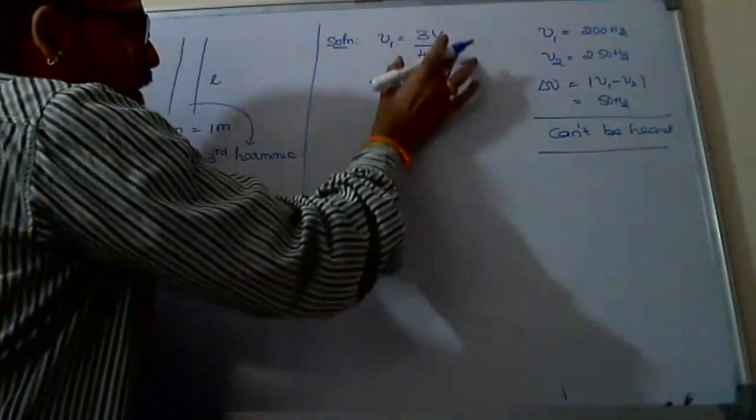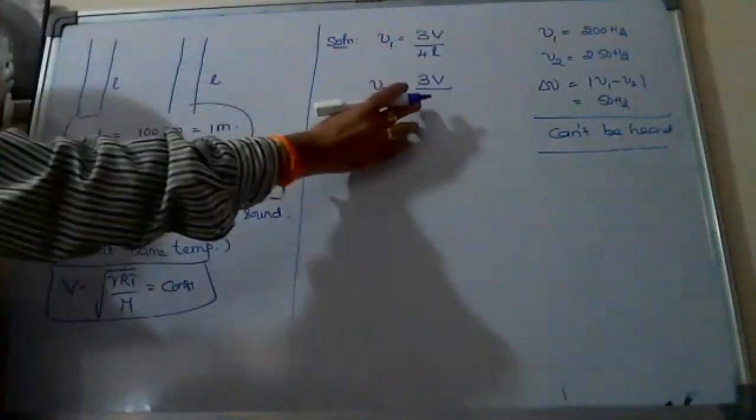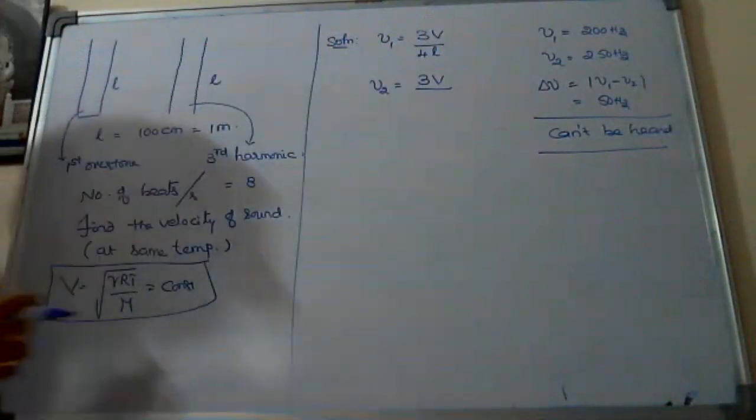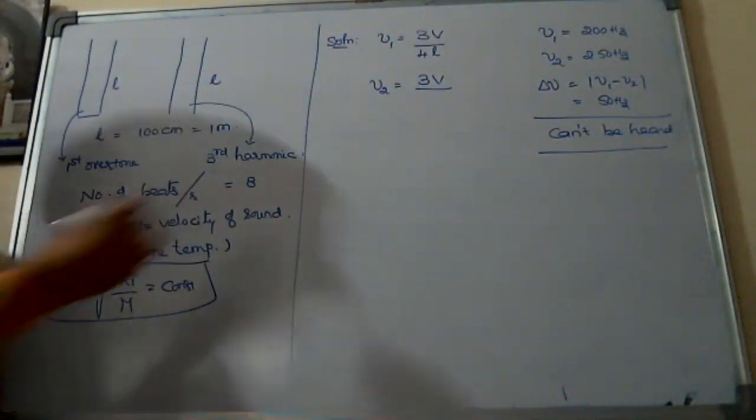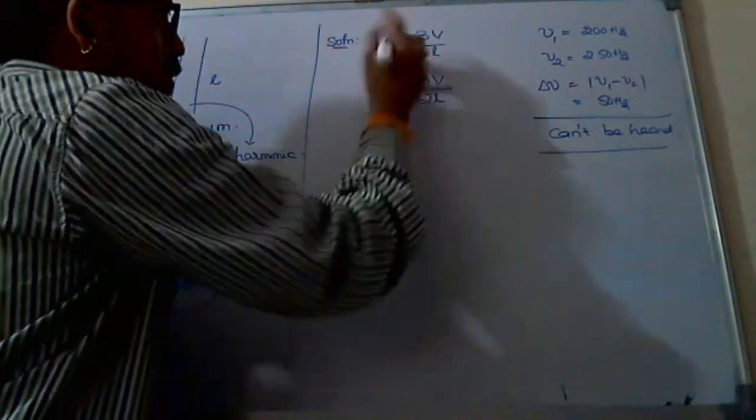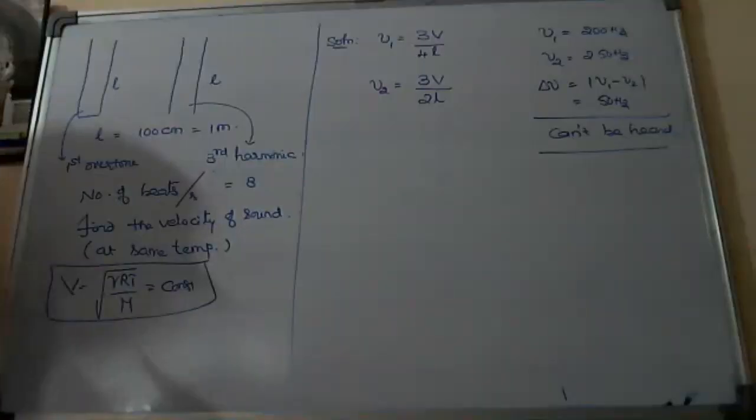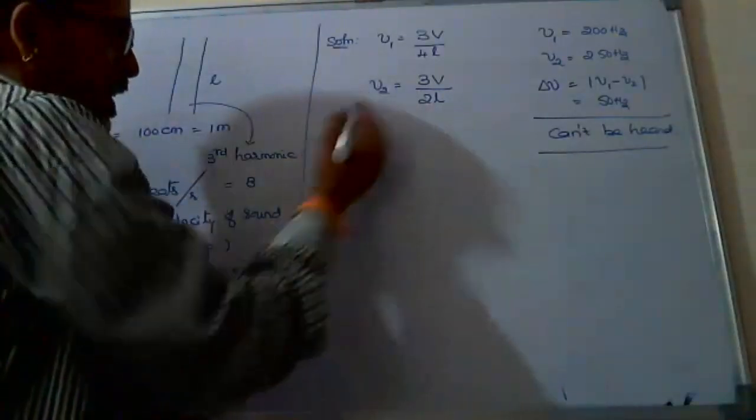Open pipe, V by 2L ratio. Common ratio is V by 2L. Closed pipe common ratio is V by 4L. Okay? Yes, sir. V by 2L. So look at here, out of these two, which is greater? Surely the second one, the third harmonic. This is greater, right?